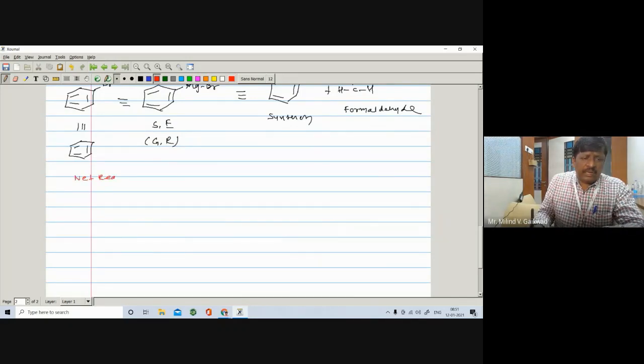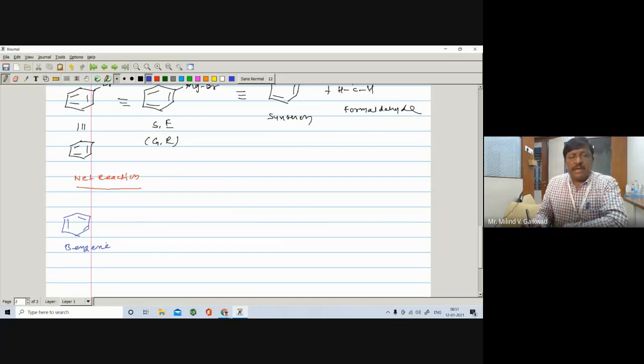In the net reaction, we'll start from benzene. Here is the benzene, pi bond, pi bond, pi bond. In your book, they have not written the net reaction in some of the cases, but in the exam, you have to write down the net reaction.